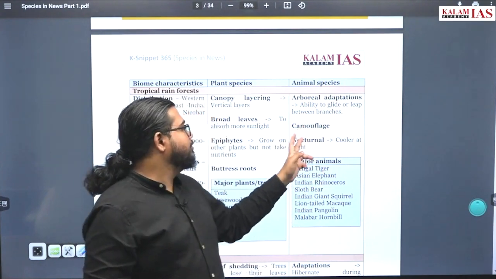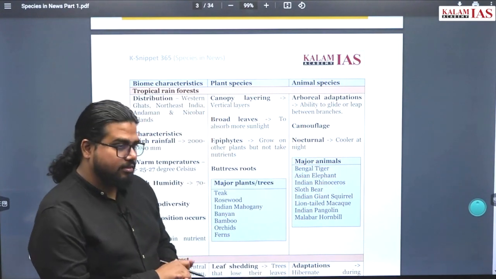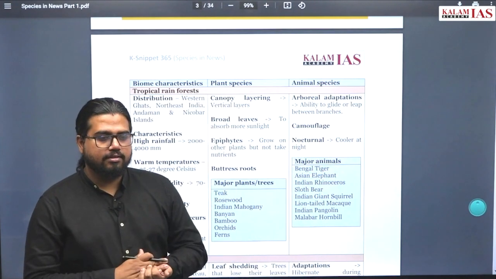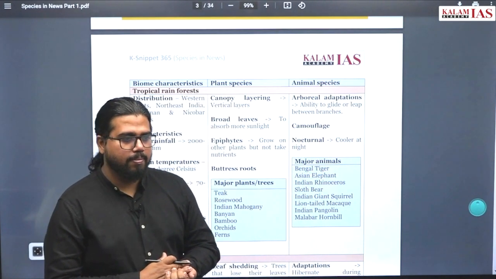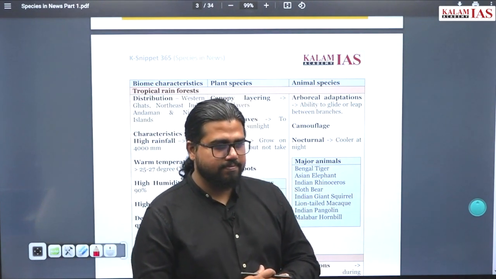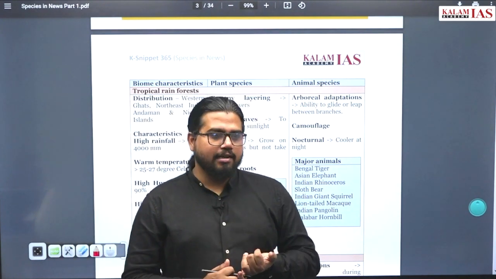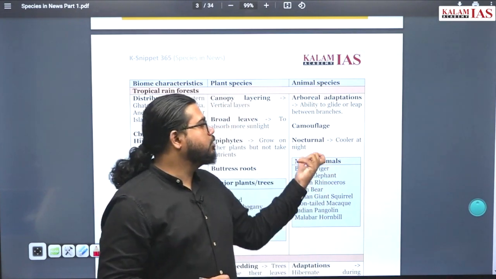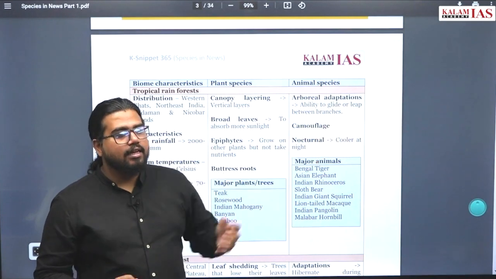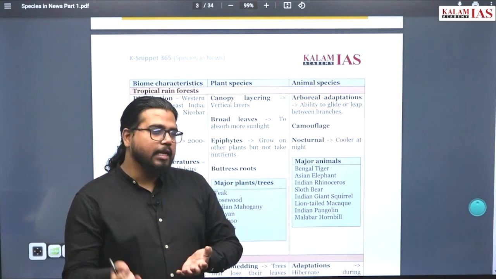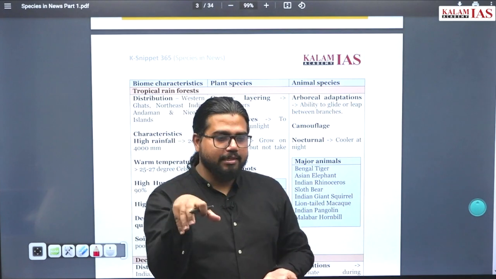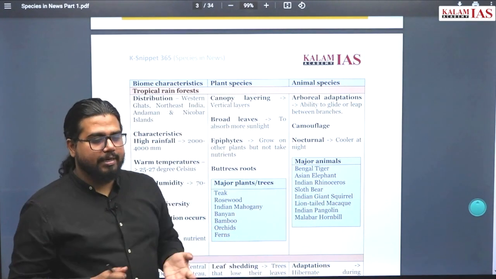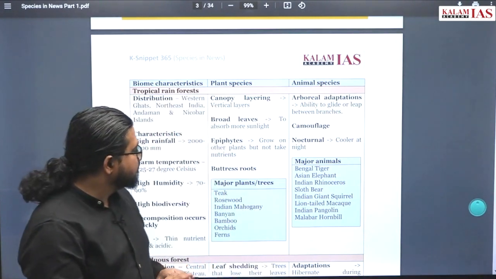All these features you can find. Nocturnal means active at night. Why do animals prefer to be nocturnal? Because it is said that they can see very clearly at night. Vision can be one factor, but the most important factor is temperature. Those animals who cannot hunt or cannot withstand the high temperatures of the day become more active at night because temperatures are low and that suits their metabolism and their mechanism.